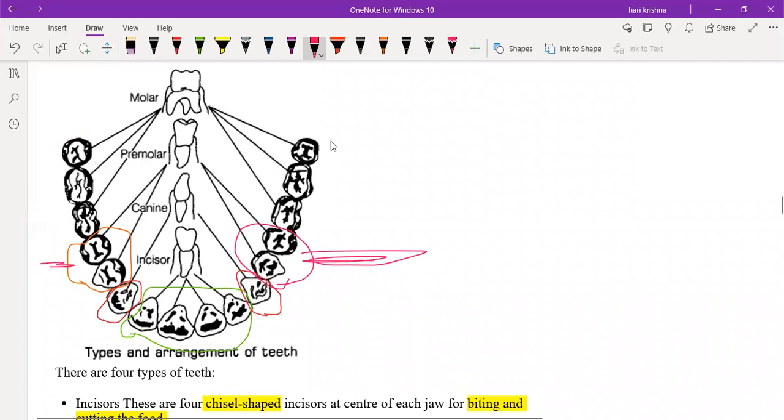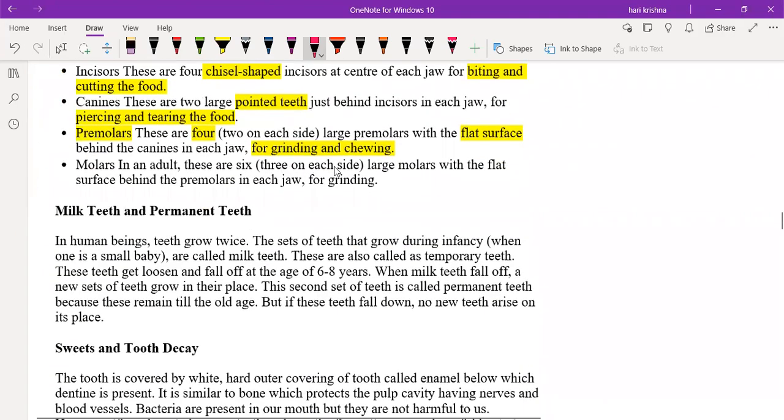Okay. And what are the last three? Sir, those three are molars. Sir, the last three are molars. Then what is the purpose of molar teeth?